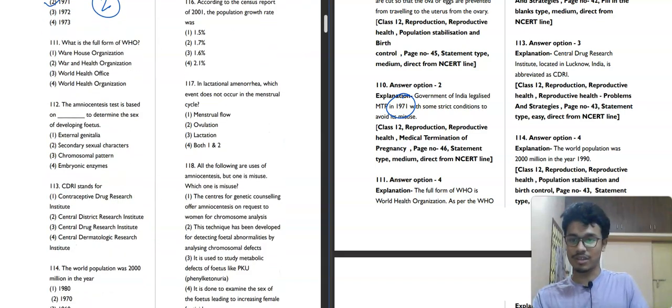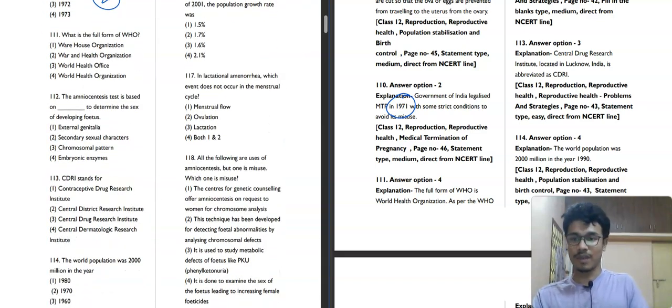Moving towards the next question, question number 111. What is the full form of WHO? I think this is the easiest question on this paper. Warehouse Organization, not correct. War and Health Organization, not correct. World Health Office, not correct. World Health Organization, yes. From childhood we have been seeing this. WHO means World Health Organization. So the fourth option will be our correct answer.